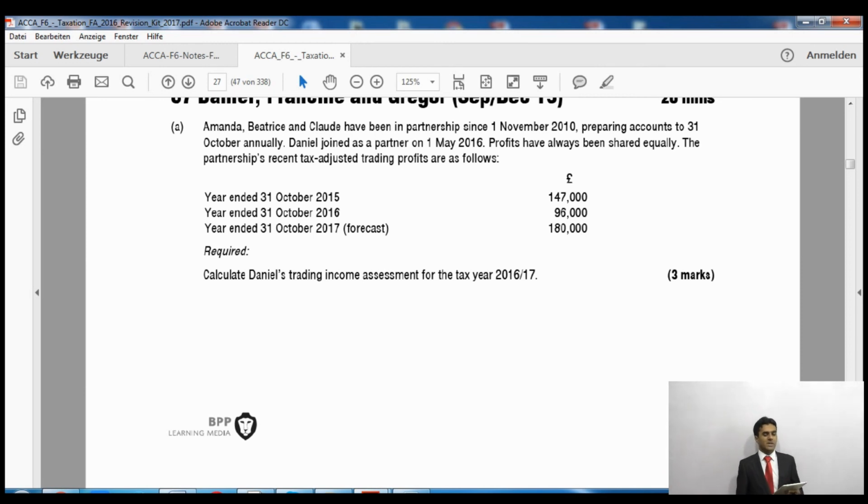That is 45,000 pounds, the profit of Mr. D for the whole year. We have to take 3 months only, multiplied by 3/12. Again, it's going to be 11,250, and we will add the previous 12,000 pounds into it. The total profit is going to be 23,250, which is taxable in this year.